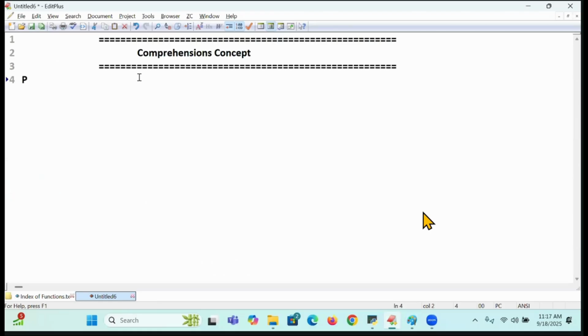Purpose I will write, and we will see what is the purpose of this comprehension concept. Let me start now. The purpose of the comprehensions concept is important, most important. The purpose of the comprehensions concept is to define or to develop precise code.